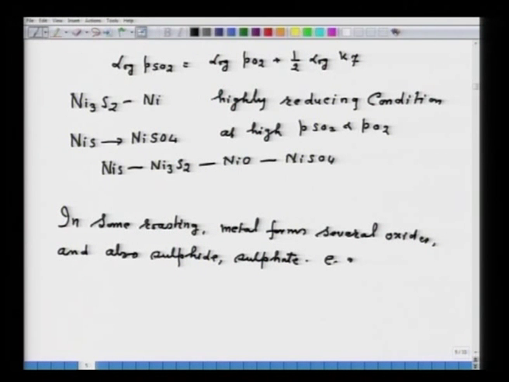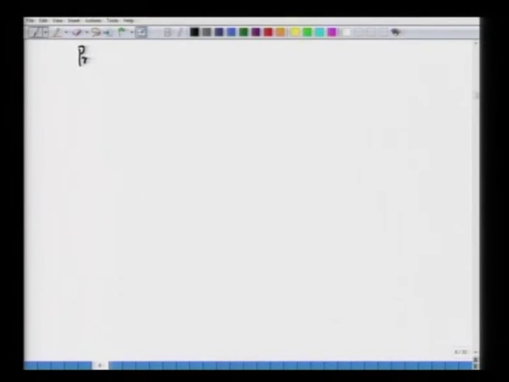Now, for example, the system lead, sulphur and oxygen. Let us see the predominance area diagram of lead, sulphur, oxygen, because lead is also an important metal and lead also occurs in the sulphide form. Let us see the roasting in the Pb, S and O system. I again just put the predominance area diagram for the Pb, S, O system.